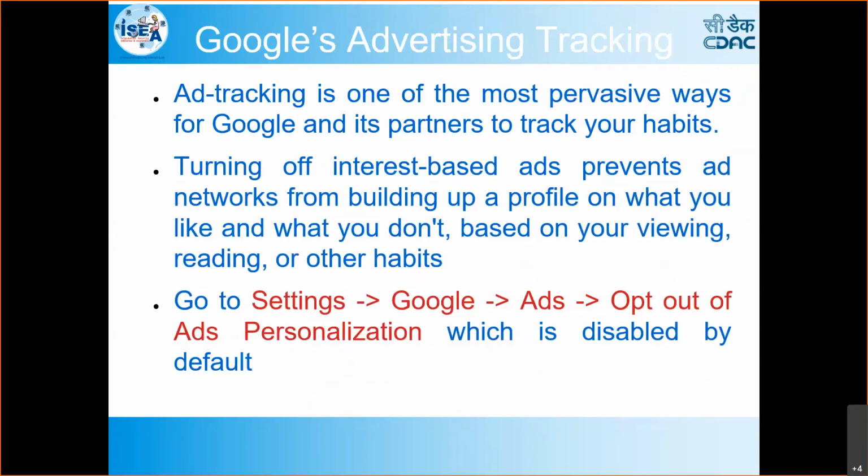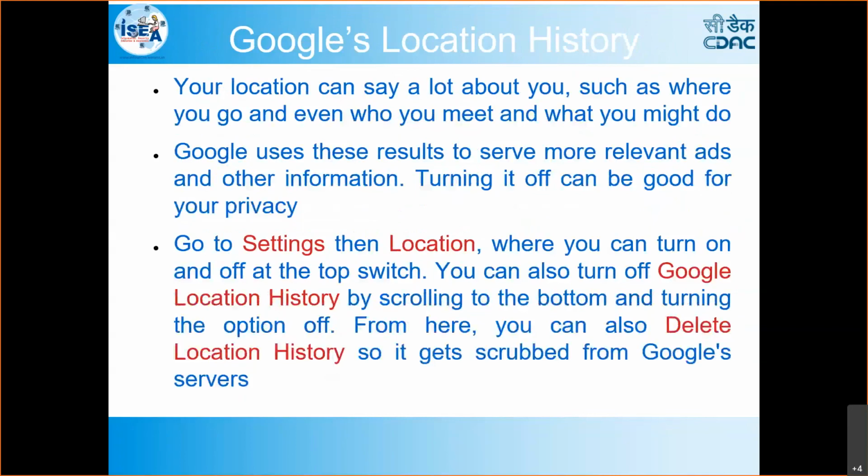If you go to your mobile settings, Google will be available, and in that, ads will be there. Once you select that, there is an option to opt out of ads personalization. This you have to select. When you select it, it will show that if you disable this, you will get different kinds of ads. First of all, you should not give permission to somebody to read your browsing and all these. So that's why we have to opt out of this one.